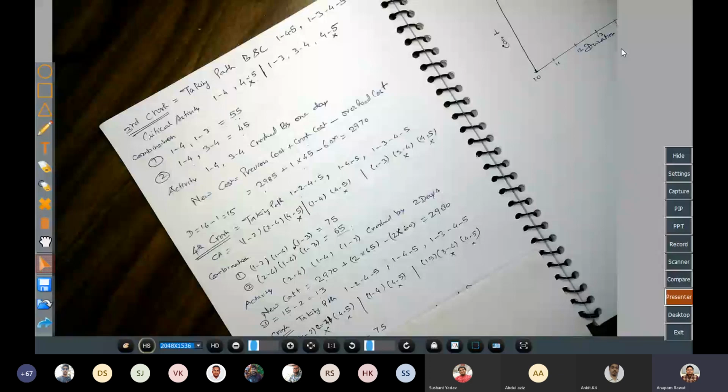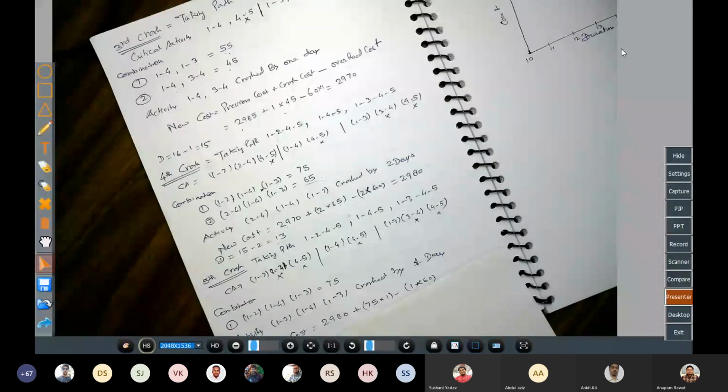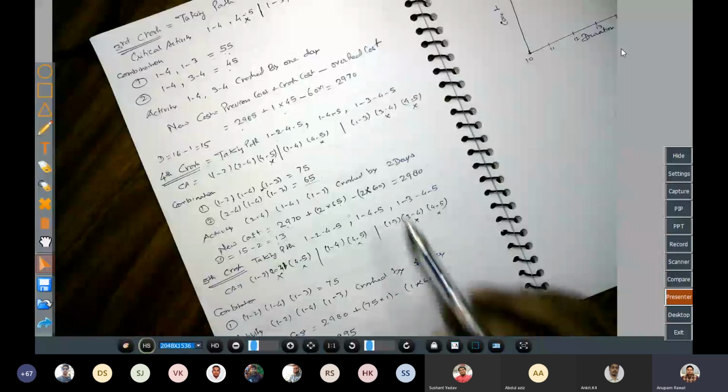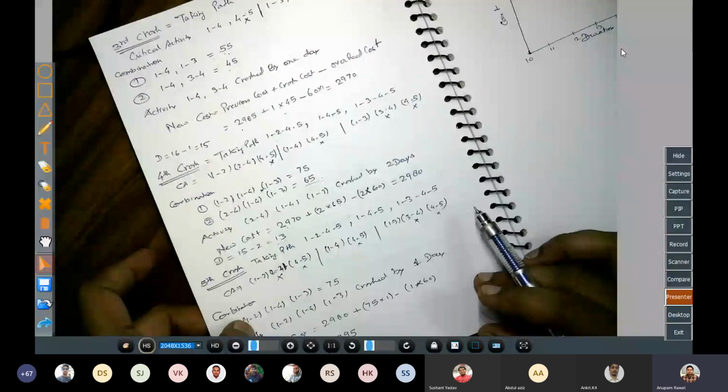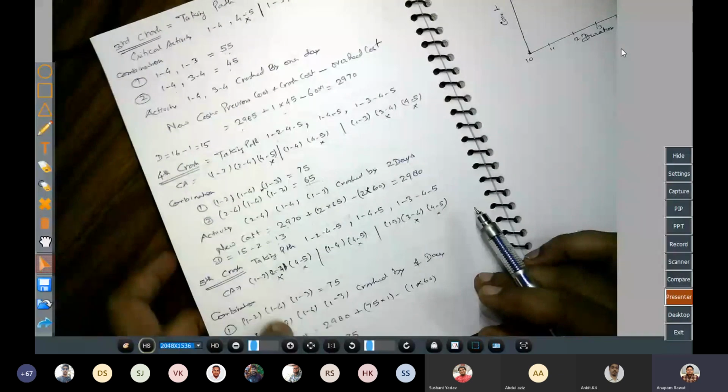So what we do, we will make the combination, we will find out the cost slope। So here the cost slope comes to 75। Okay, this comes to 75 and activity 1-2, 1-4 and 1-3 crashed by 1 day, क्योंकि एक ही दिन हमारे पास स्कोप बचा था, so we will crash it by 1 day and we will also check it by the diagram, 1-2, 1-4 and 1-3।